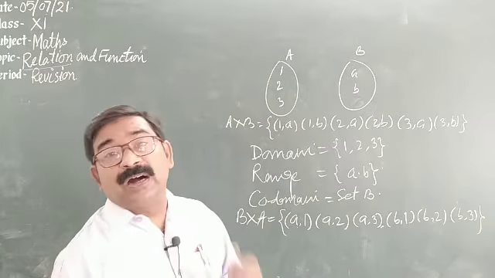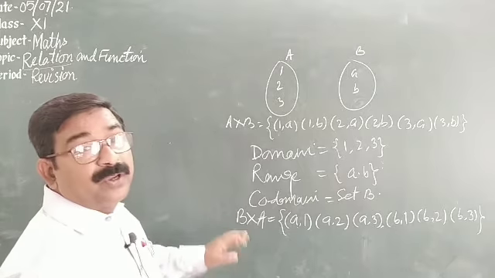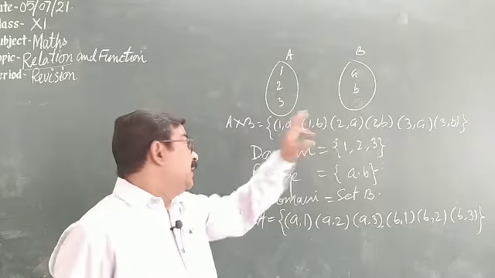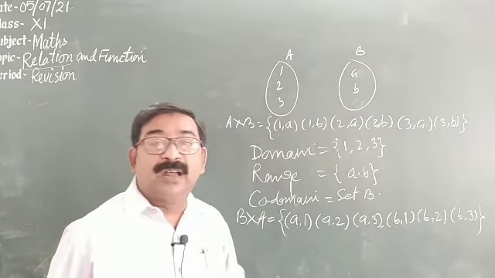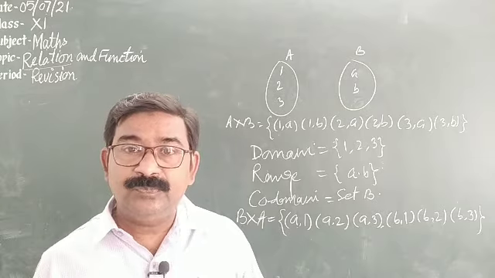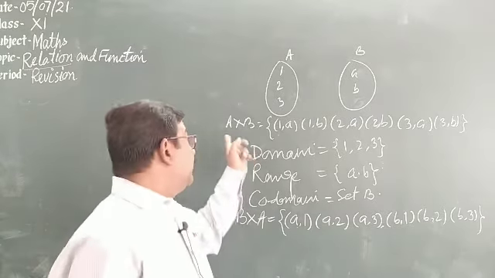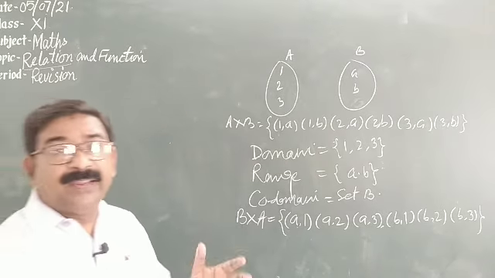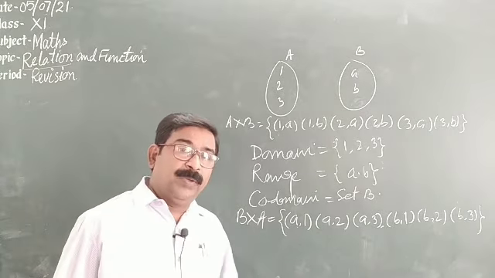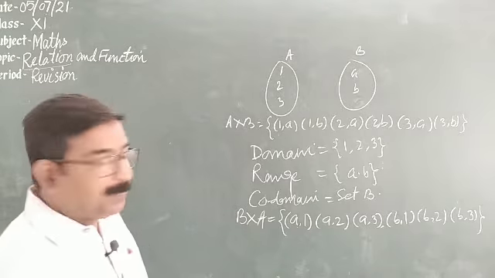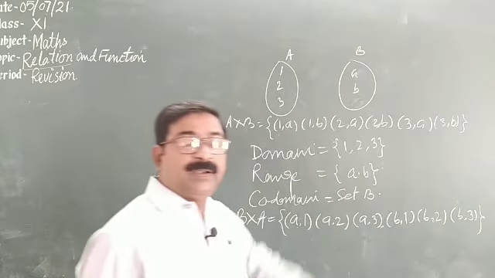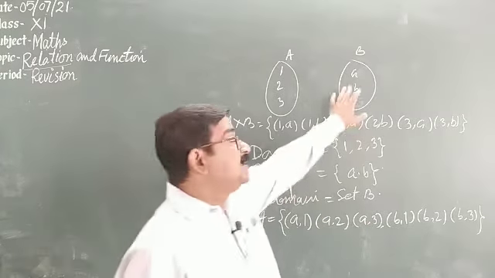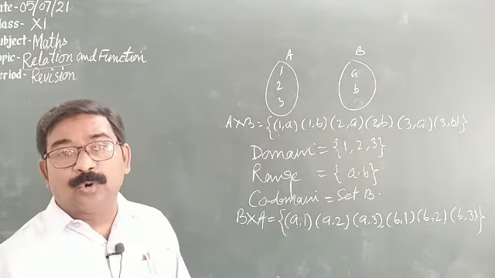Sometimes you are asked whether A cross B and B cross A are the same. You will see that for 2 different sets, A cross B and B cross A are never the same. But the criteria for finding the domain, range and codomain are the same for all types of ordered pairs. The collection of all first elements is the domain, the collection of all second elements is the range, and the second set, that is set B, is called the codomain.